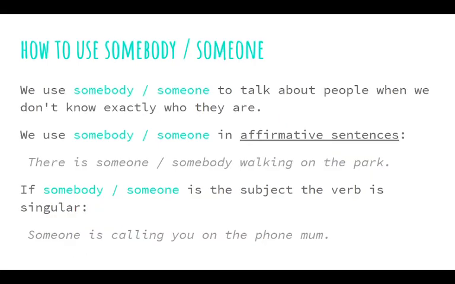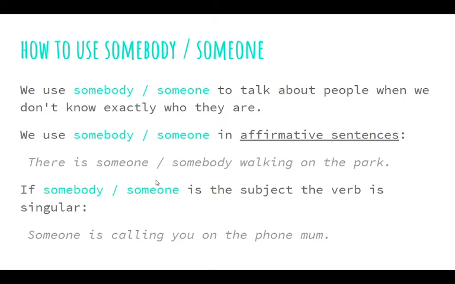So, how do we use somebody and someone? These are the ones we use in affirmative sentences. Both somebody and anybody, or someone and anyone, we use to talk or write about people when we don't know exactly who they are. We are talking about someone, but we don't know exactly who, or we don't want to say it. If we knew, we could say Pedro, Juan, the man, the girl, but we don't know them: somebody, someone, in general.